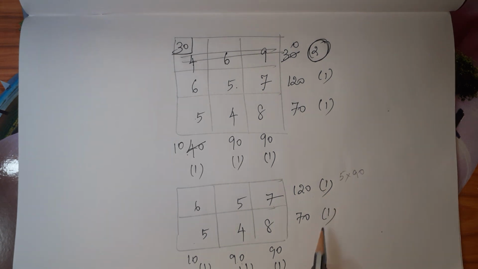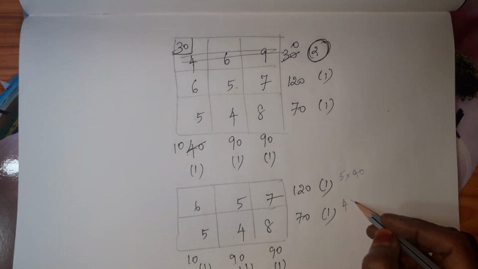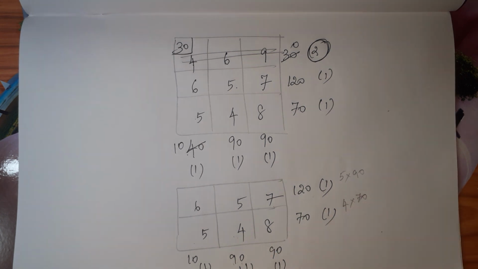And if I take this one, the minimum is 4, 70, 90, 70. So 4 into 70. For this, 5 is the minimum. 5 means 70, 10, 10. So 5 into 10. For this 9, 4 is the minimum, 70, 90.